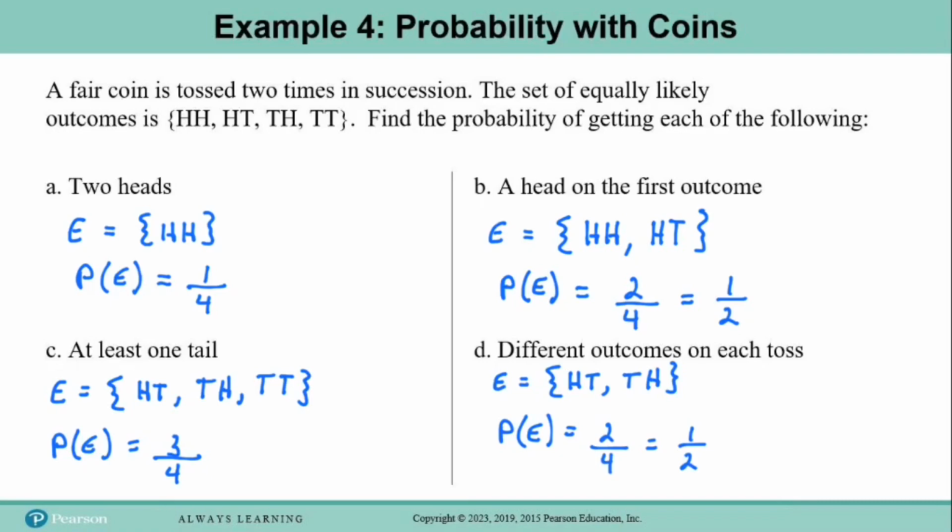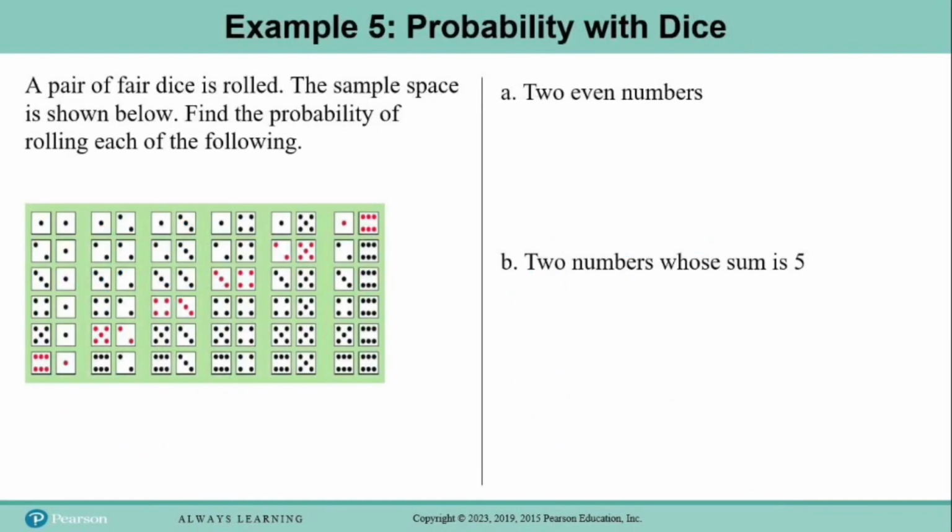If the event is guaranteed, we say it has a probability of 1. But if it's something that might happen or might not, like each of these events, then the probability is somewhere between 0 and 1. Okay, here is example 5, and this is another example of probability with dice.